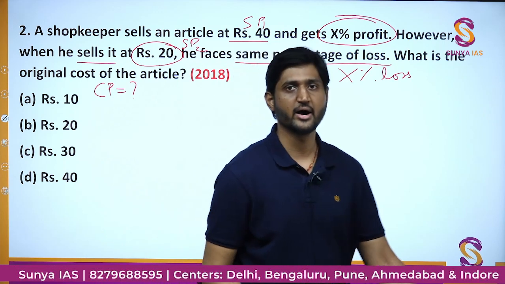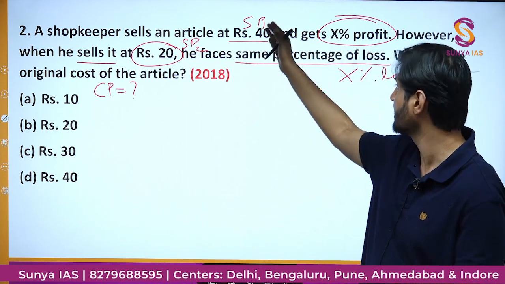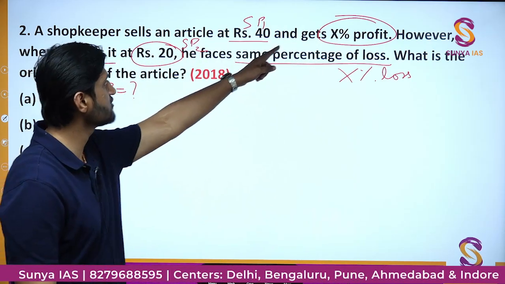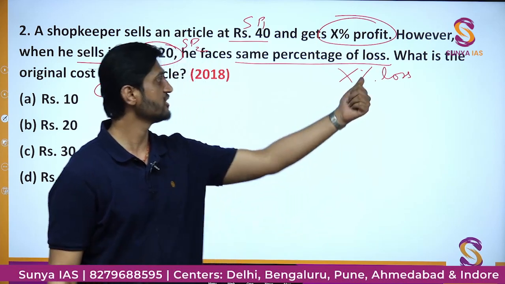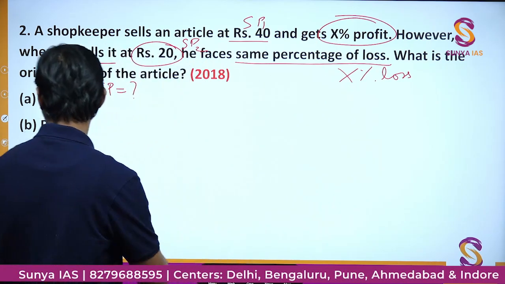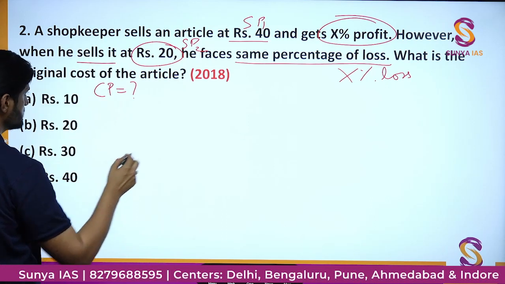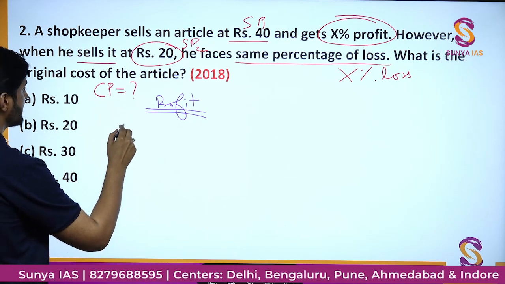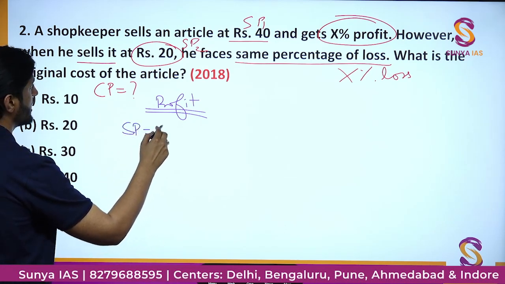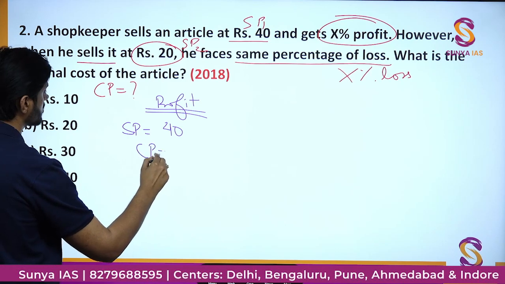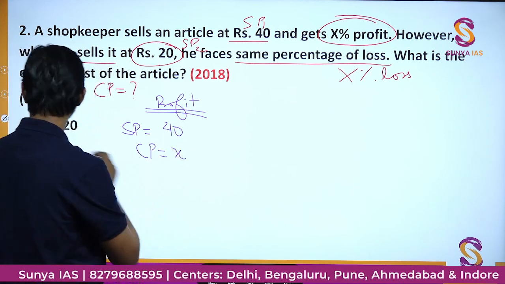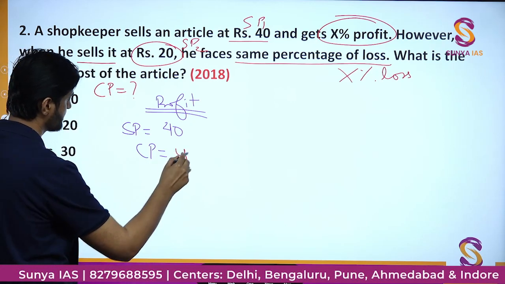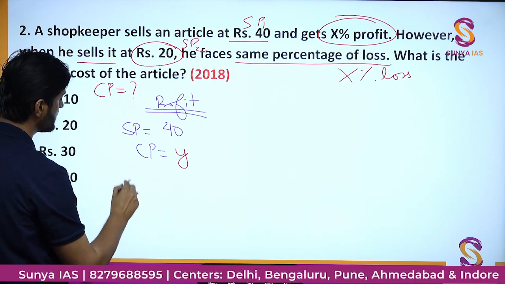So that is how you can break down the question to find out what is being given and what you have to find. So we'll divide this question in two cases. First is the case when he is making profit, and second is the case when there is a loss. Okay, so first talk about the profit component of it. So let's write here profit part first. So here we have the selling price as rupees 40. Cost price we do not know, let us assume it to be X. And not X because X is already there. Let us assume it to be Y. Okay, and then we have profit as X%.